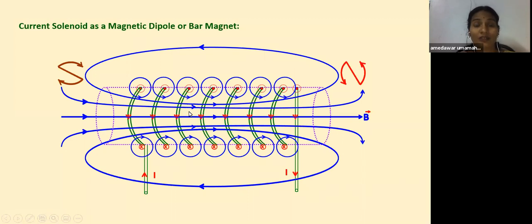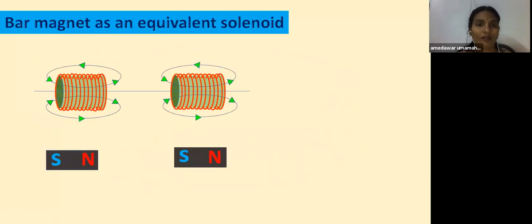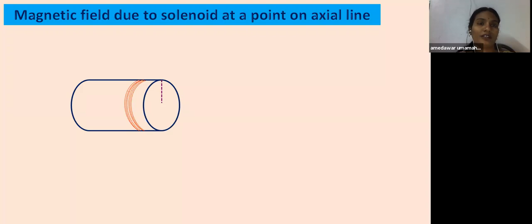But inside the solenoid, you can observe here, along the axis, the magnetic field lines are parallel to each other and strong. When the current flows in this direction, that is anti-clockwise, these faces behave as a north pole and these faces behave as a south pole. See here, children. Let's move to derive the magnetic field strength at a point on the axial line of the solenoid.